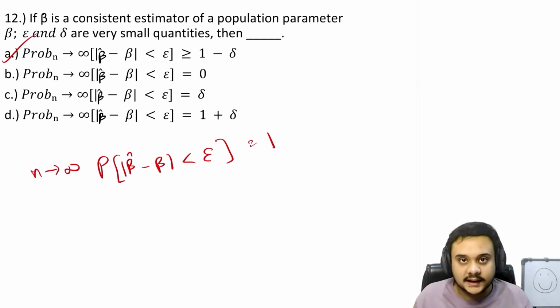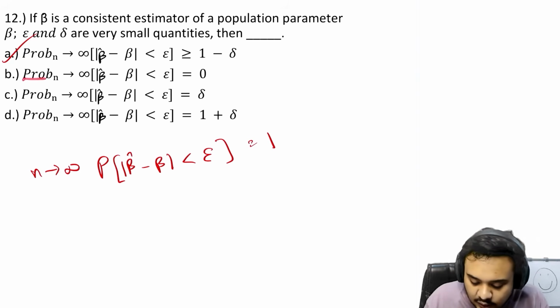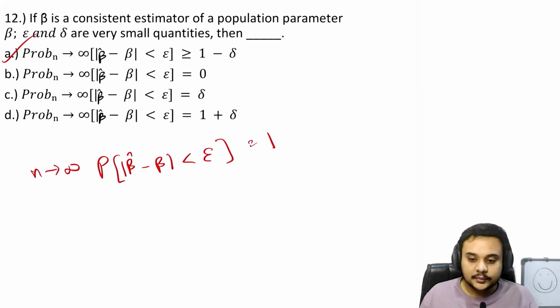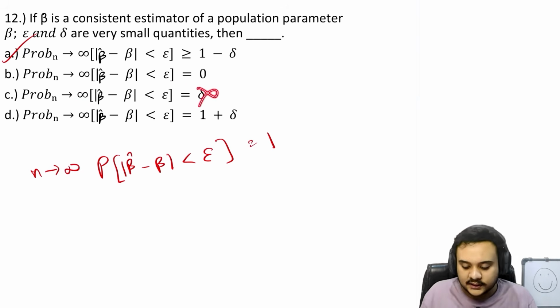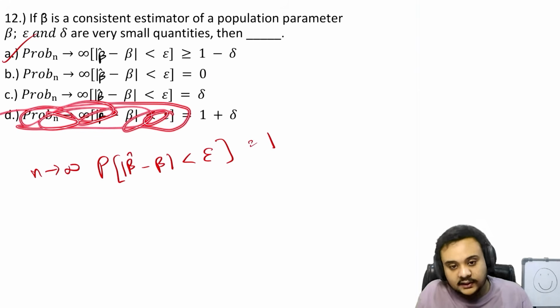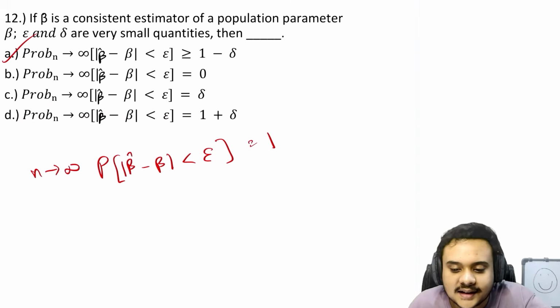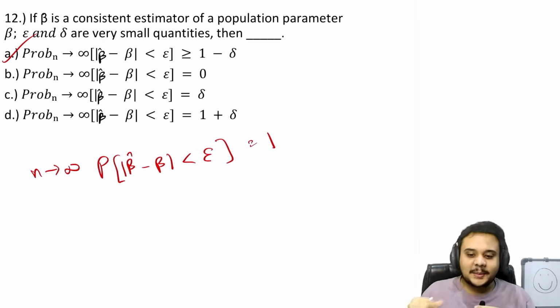Why are the rest of the options incorrect? Let us take a look at that as well. The probability of n tends to infinity, beta hat minus beta being less than epsilon, is 0. Then what is the point of beta hat being a consistent estimator, right? Then similarly, it cannot be delta. Delta is very close to 0. So this is also wrong. This is also wrong. What about this one? Just remove this. Probability of anything being more than 1, right? So some things are self-explanatory, so I don't have to say anything here.